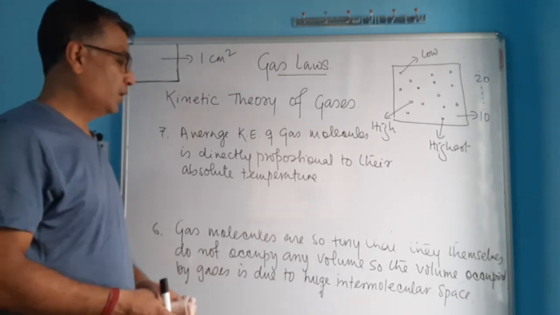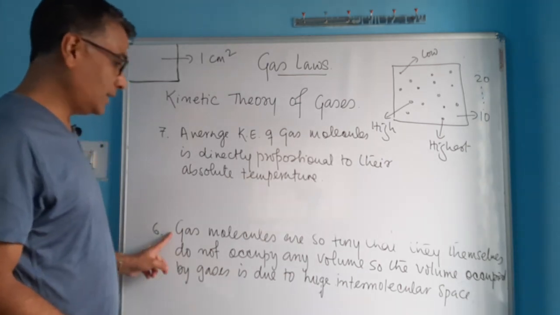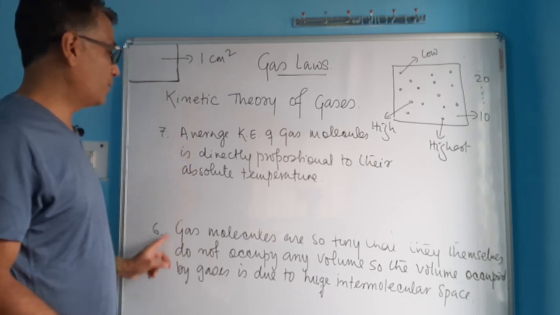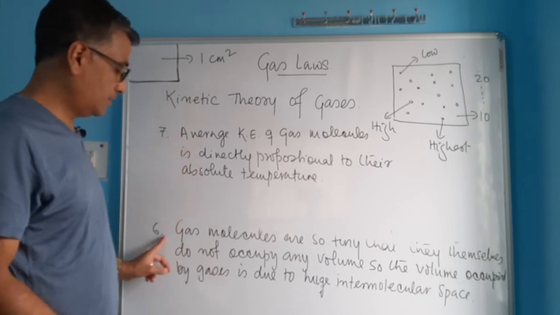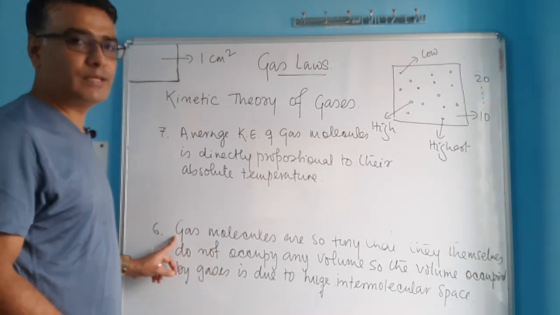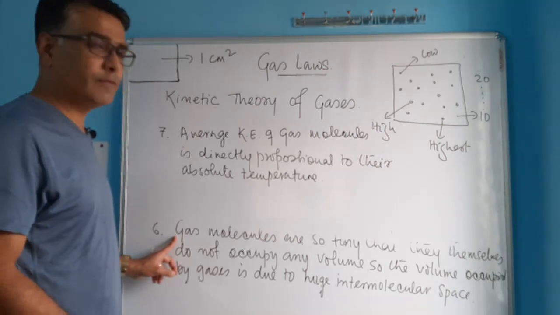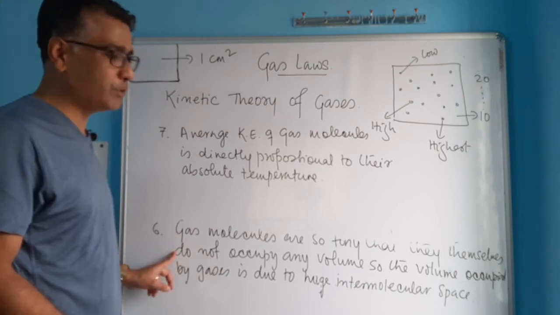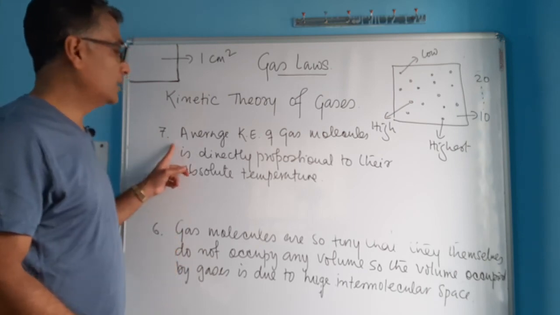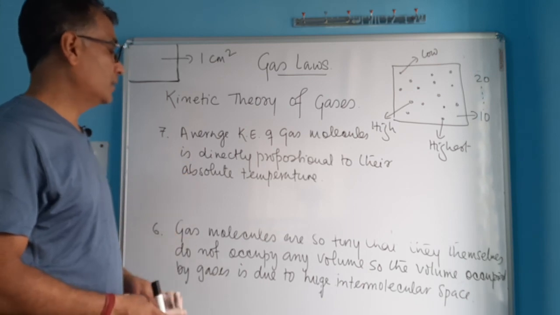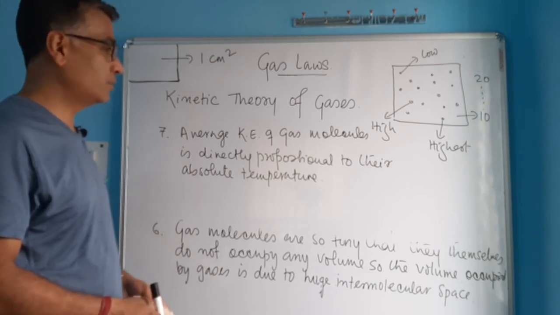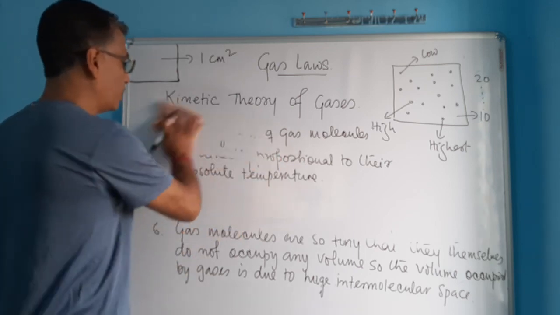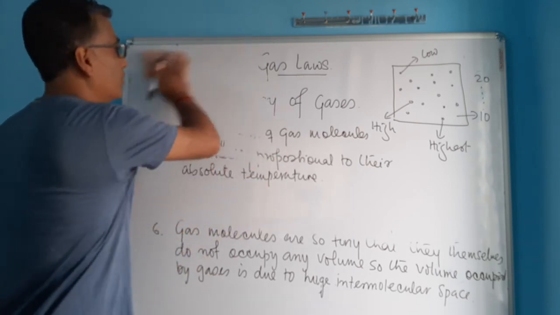You are supposed to remember at least these 2 points. These 2 points are very, very important. The sixth one, which says that gas molecules themselves do not occupy any space. Whatever space gases occupy, whatever volume gases occupy, is all because of the wide gap between the molecules. And another, that the average kinetic energy is directly proportional to the absolute temperature. In fact, all the postulates are important, but these 2 are quite important for you, more important than the others.